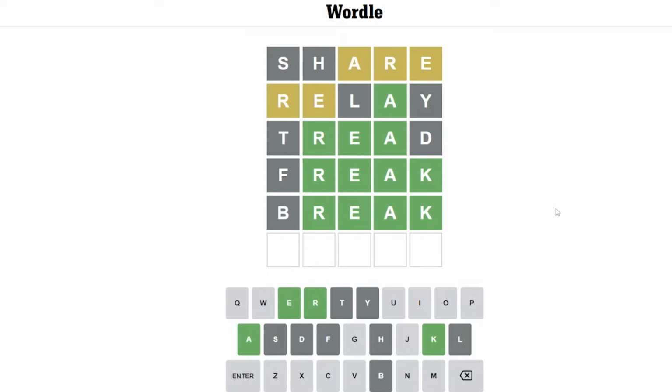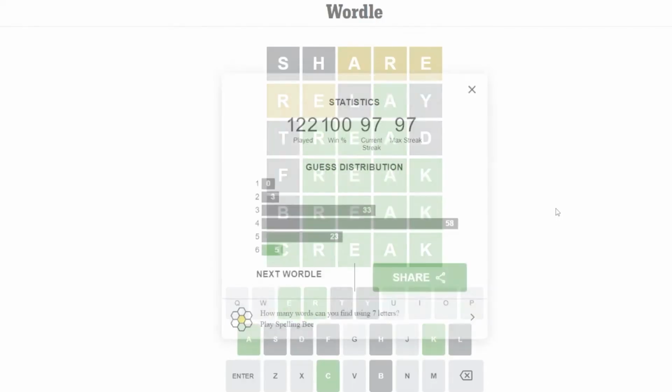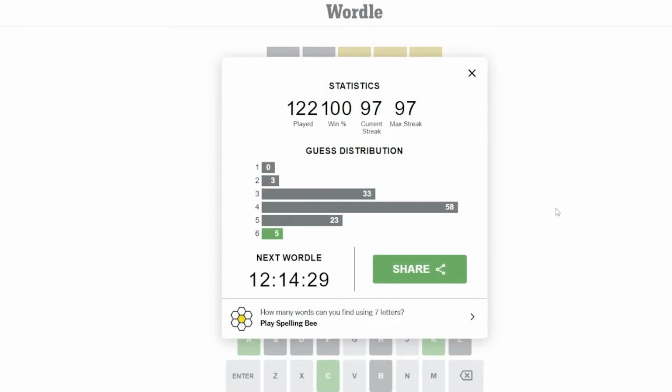Dang it. Check one more time to see if... Oh, shoot. I forgot about creek. So there's creek and reek. Shoot. Yeah, I could have done an elimination guess. Well, I'm going to still go with the theory that reek with the W is obscure. Okay, phew, just made it. But no, I kind of blew guess 5 because I forgot about creek, even though I said it like 20 times.